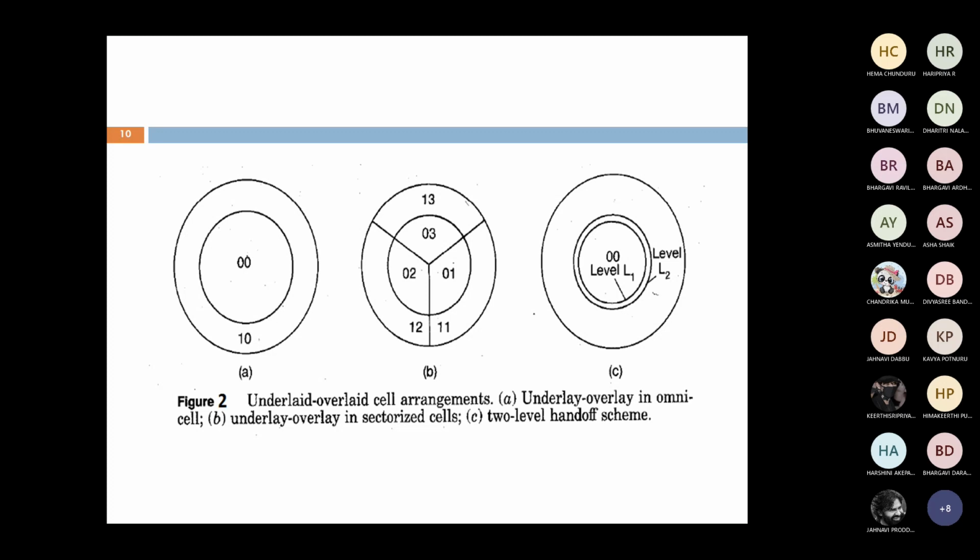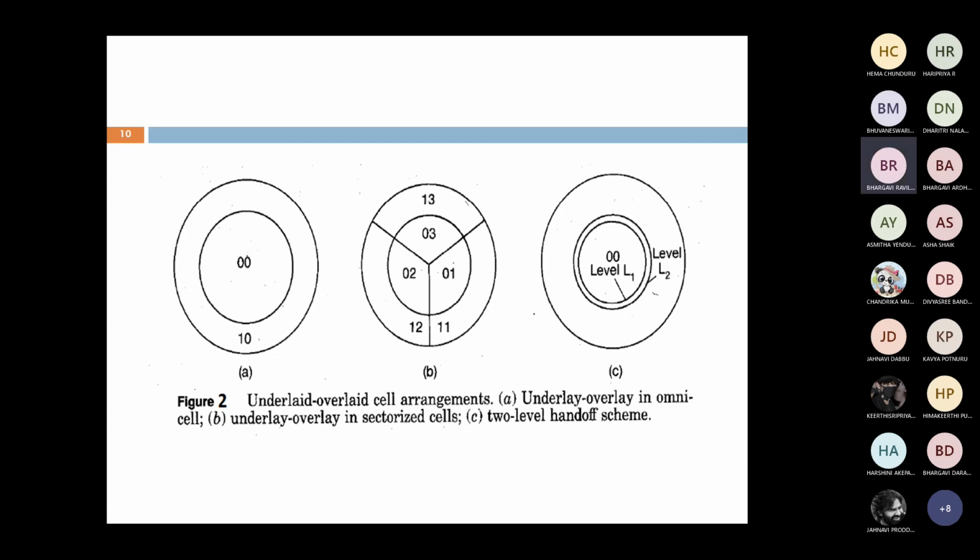Now I am taking the type of antenna as directional antenna system. If the sectoring is 120 degree, the cell can be divided into three parts. The same thing here. First, I am taking the original cell, and again by the concept of underlaid and overlaid cell, the second cell, with three directions using 3 sectoring by the 120-degree concept.